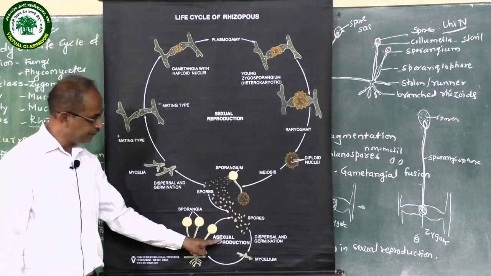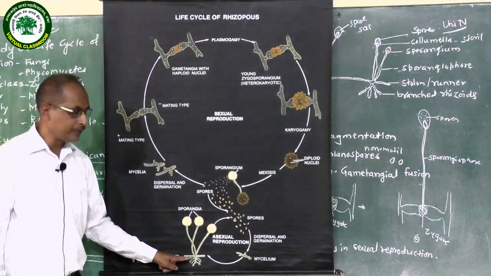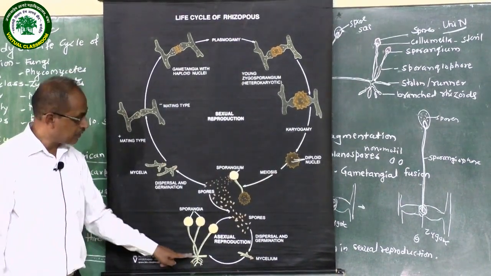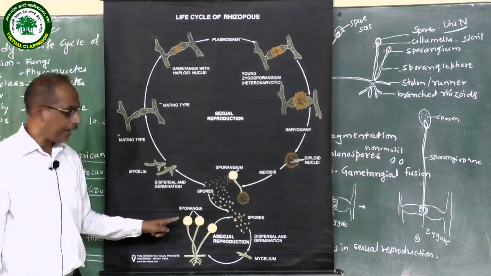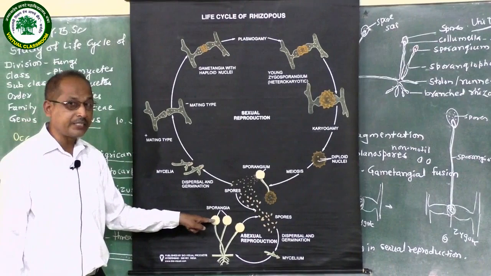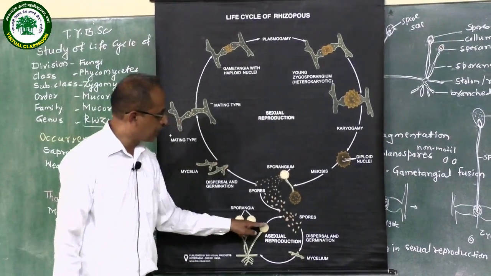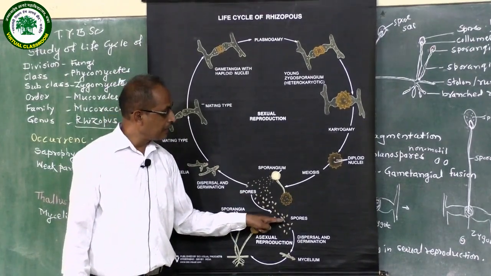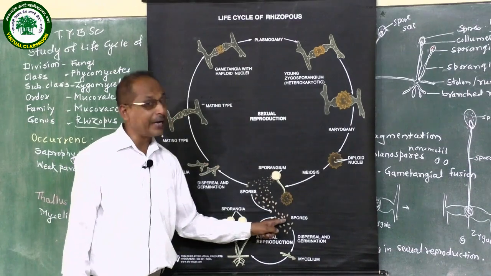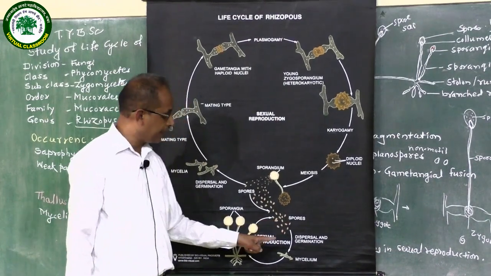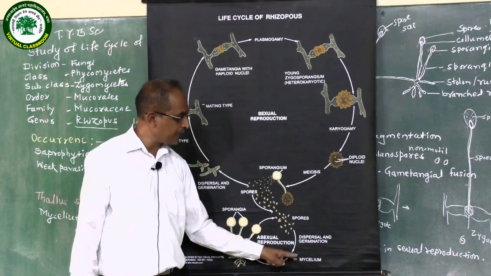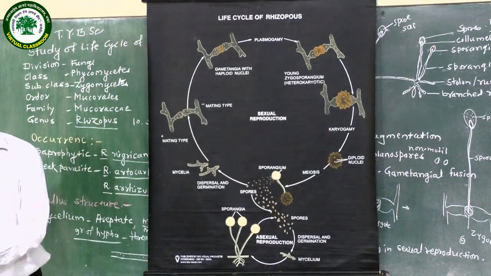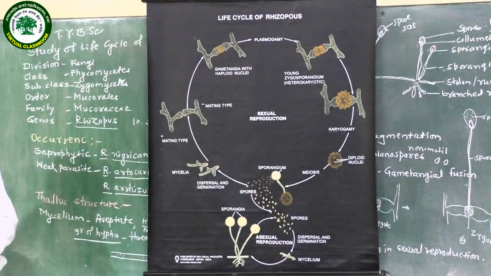Then asexual reproduction. Here this is the Rhizopus thallus, the plant body. It shows branched rhizoids, this is the stolon, and these are the sporangiophores. At the tip there is a sporangium. In the sporangium, a number of non-motile spores are present. At the time of maturity, these spores come outside. These non-motile, uninucleate spores, when they get a moist environment, germinate and form a new individual or a new mycelium. This is the life cycle of Rhizopus.